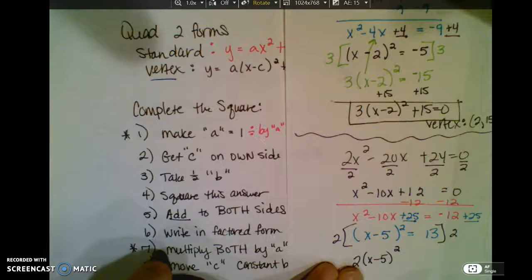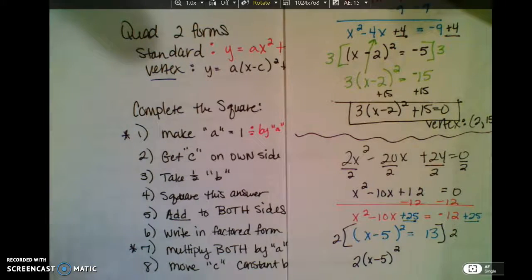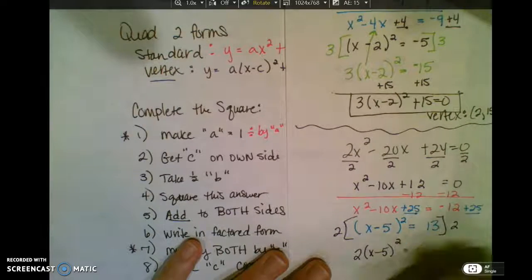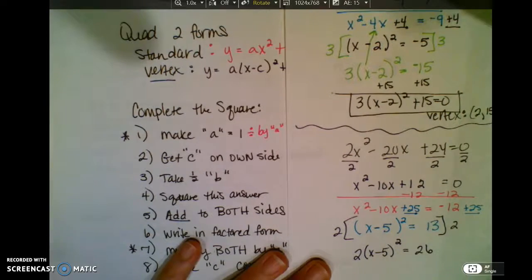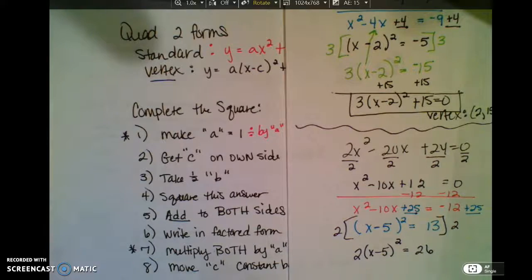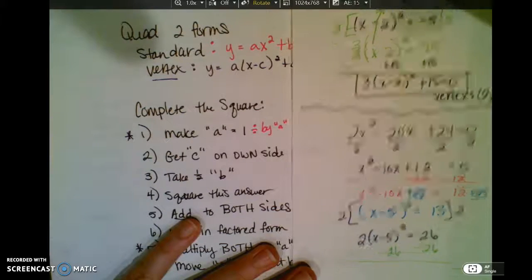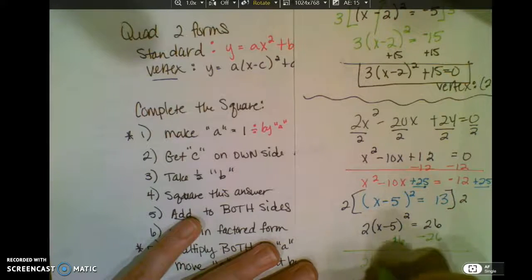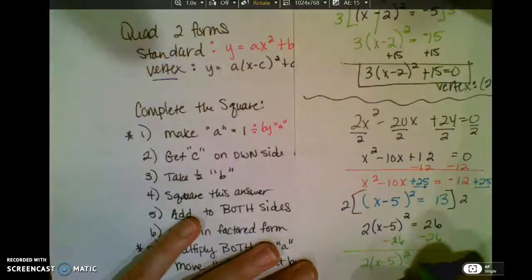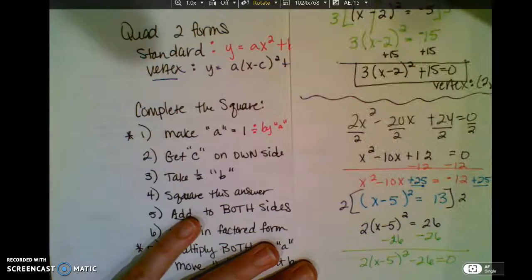This is A, this is C. We want to keep them separate. And 13 times 2 is 26. And so my very last step here is to subtract 26 back over to the factored side. So I have 2 times (x minus 5) squared minus 26 equals 0.